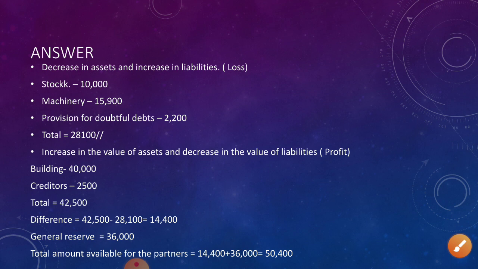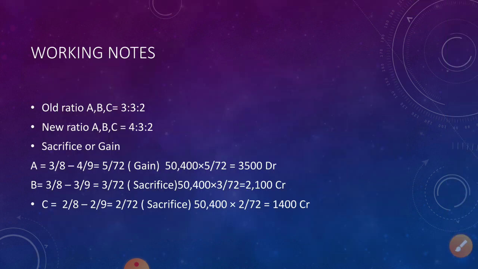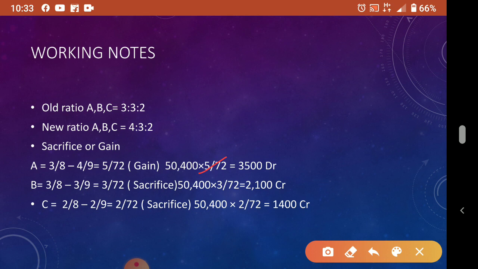We'll see here. Total amount is 5,400. So how 5,400? Difference 14,400, and general reserve also they don't want to distribute. Revaluation also they don't want to show the revised value. So both are of the same nature, so for both the items we need the sacrifice or gain ratio. So we can add them and share it. Now when you add it, 50,400 will come.